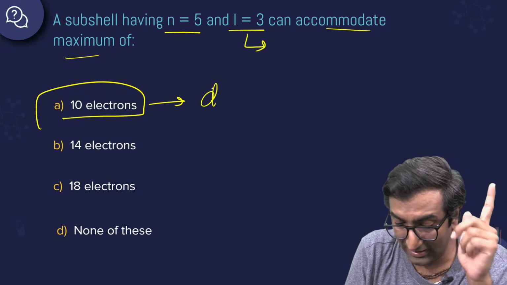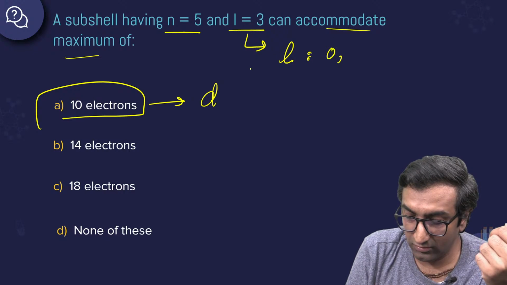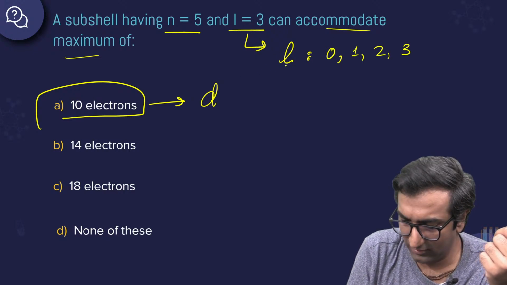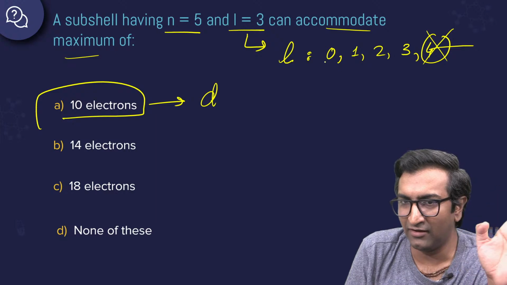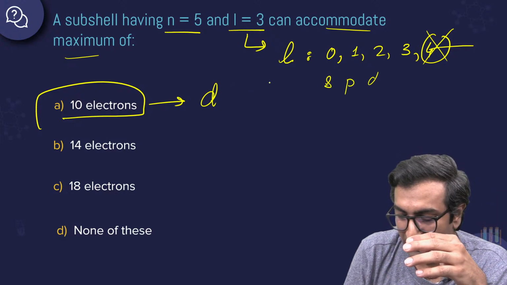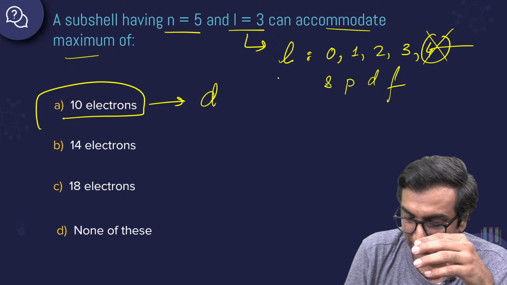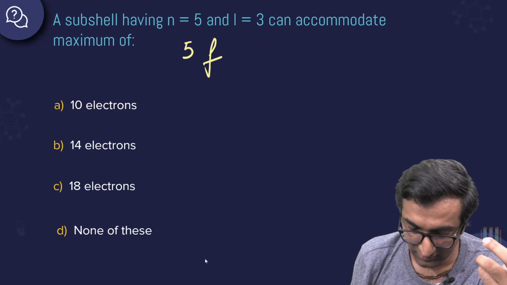L equal to 3 का क्या मतलब होता है? I'll write that down एक बार फिर से if you want. L is 0, 1, 2, and 3. And there's 4 also, but we don't talk about that so much. It's like that uncle that you don't really talk about so much. S, P, D, F, right? So we're talking about the F orbital over here. So it's going to have 14 electrons and not 10.